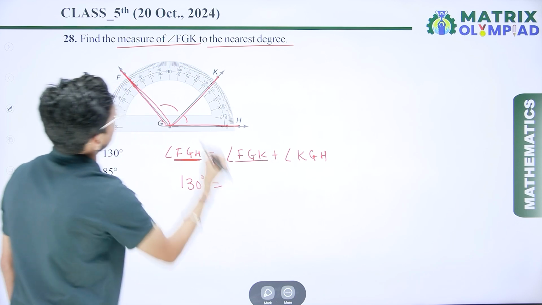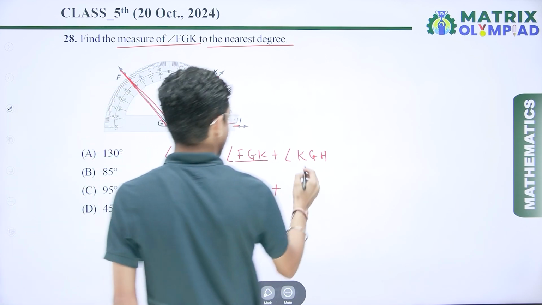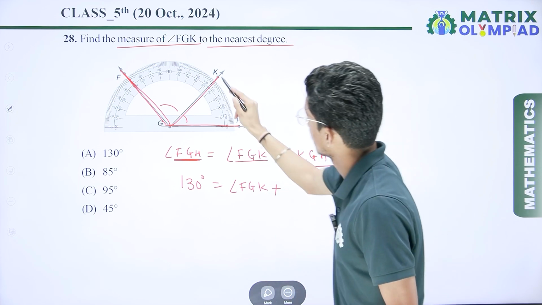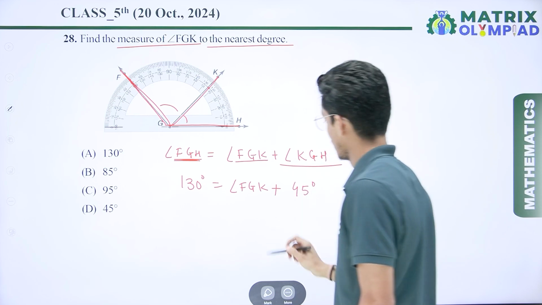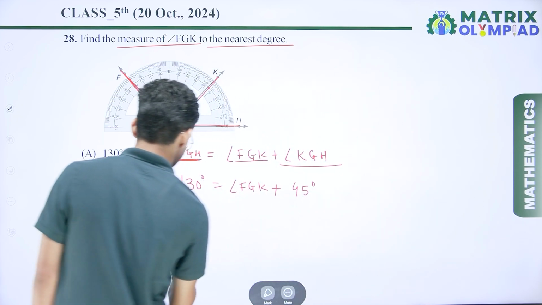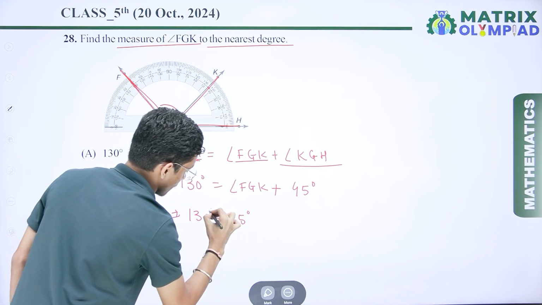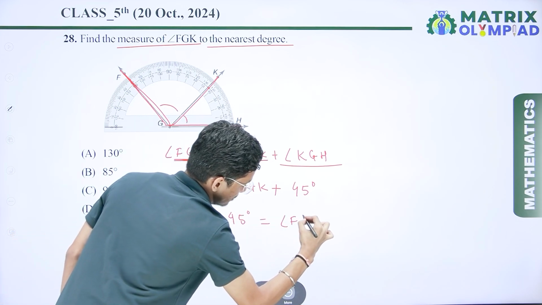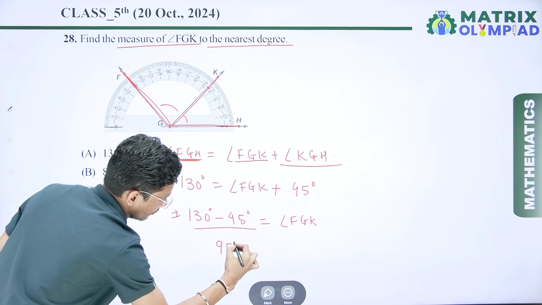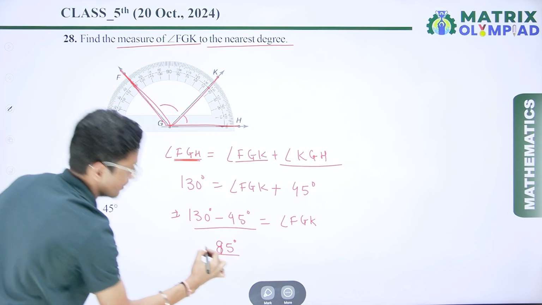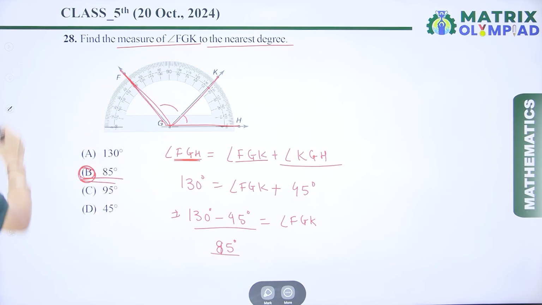And we have to find angle FGK. The measure of angle KGH is approximately 45 degrees. So if I transpose, 130 minus 45 degrees is equal to angle FGK. So the value of angle FGK is 85 degrees. So 85, option B is the correct answer here.